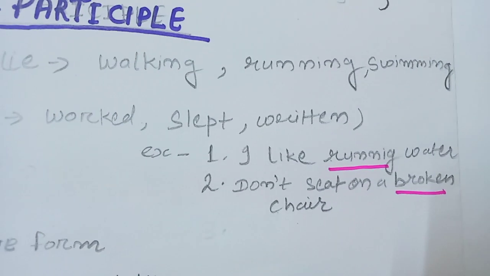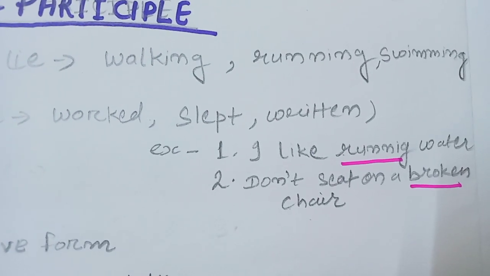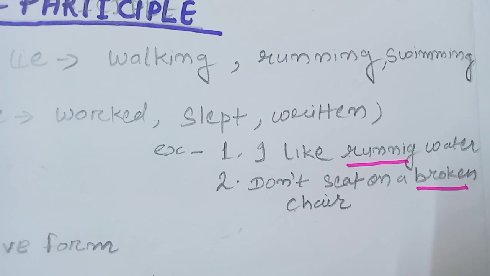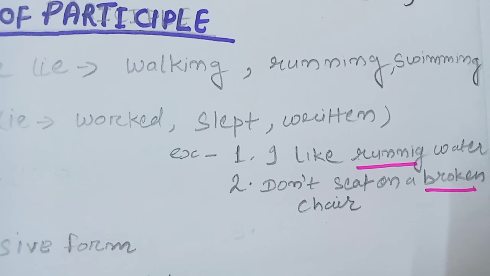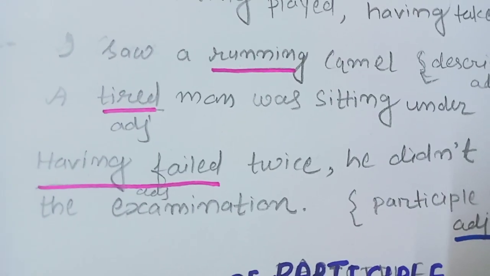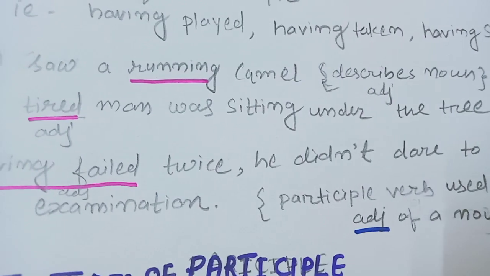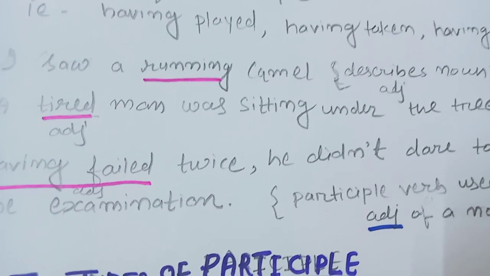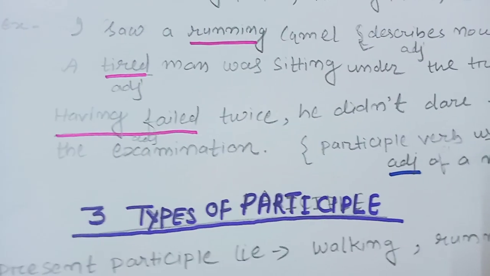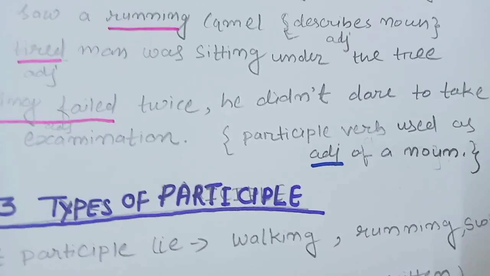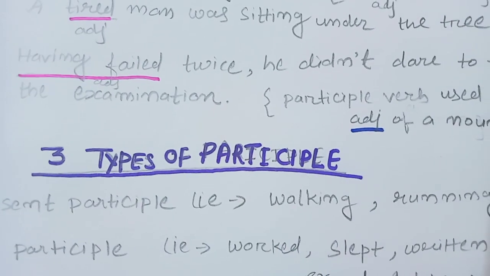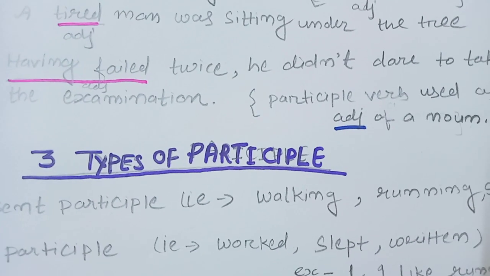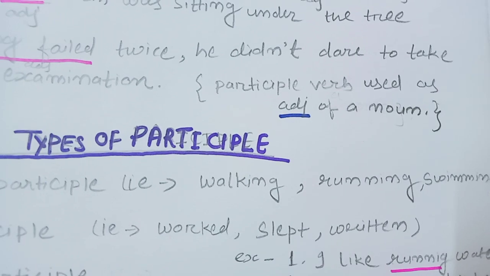Once again, you see the examples of the different kinds of participle. The first kind of participle is the ing form. In the sentence it is used just like I saw a running camel. In the first example, I have already discussed, I saw a running camel, that describes a noun, like an adjective. Then the second one: a tired man was sitting under the tree. This is the second form of the participle, the ed form. Third one: the participle verb used as an adjective of a noun.